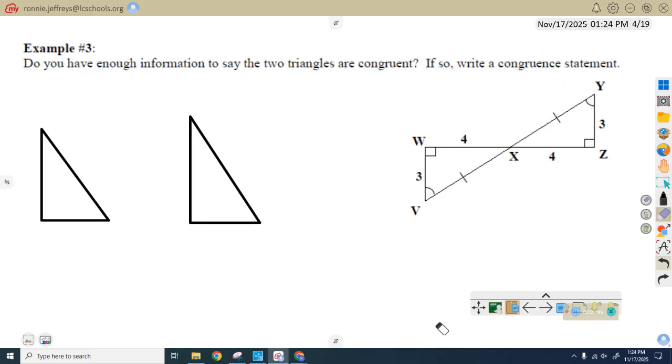All right. Example 3. Do we have enough information to say the two triangles are congruent? Now, way back when we had to watch for the velociraptors as we went to school when I had geometry, it's because he's old.